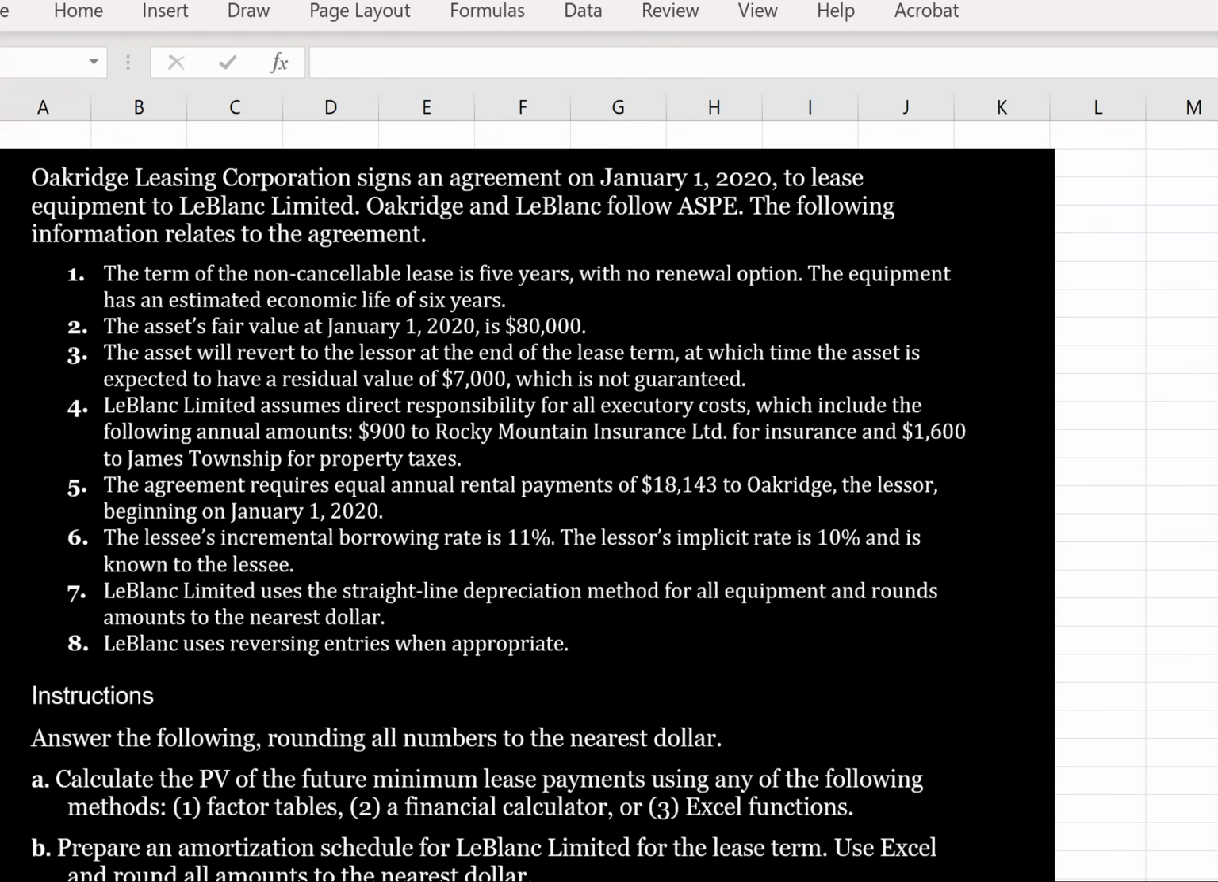Oak Ridge Leasing Corporation signs an agreement on January 1st, 2020 to lease equipment to LeBlanc Limited. Oak Ridge and LeBlanc follow ASPE. The following information relates to the agreement.